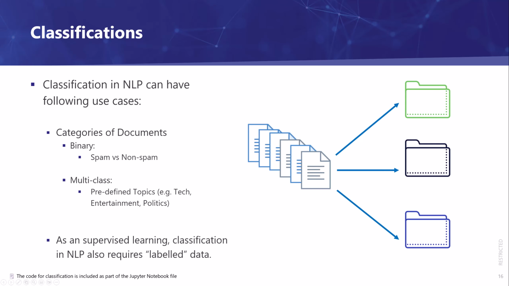The next task is classification. We won't go deep into this here since you have tried it. One thing that we want to point out is that besides creating a classification model that can predict a binary class such as spam versus non-spam, we can predict three or more different categories, and that is called multi-class. For example, tech, entertainment, or politics, which can be used to classify which category a news article belongs to, right?